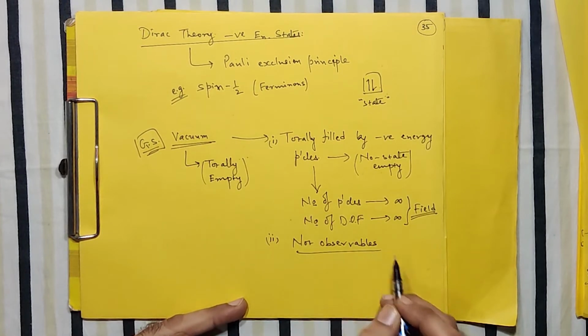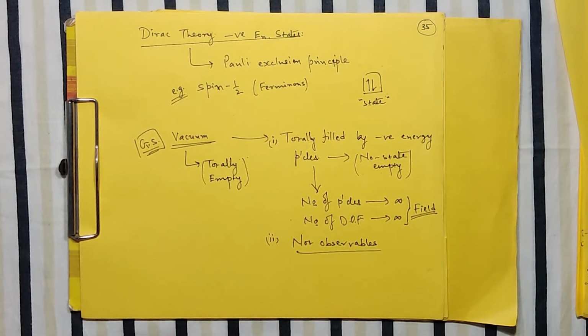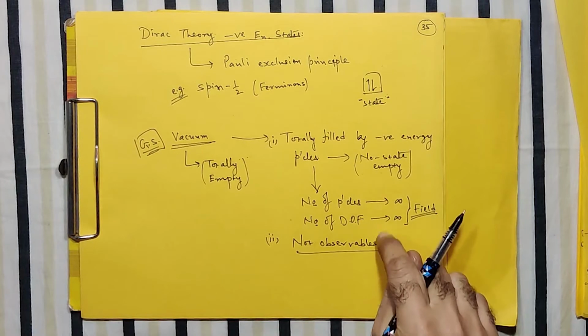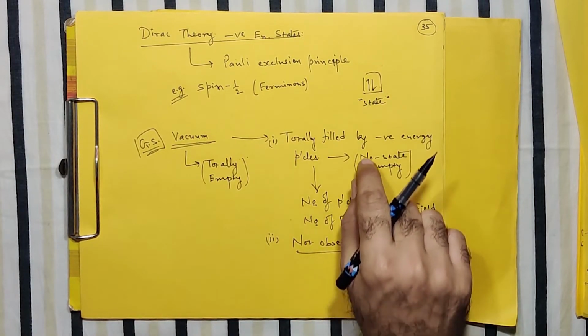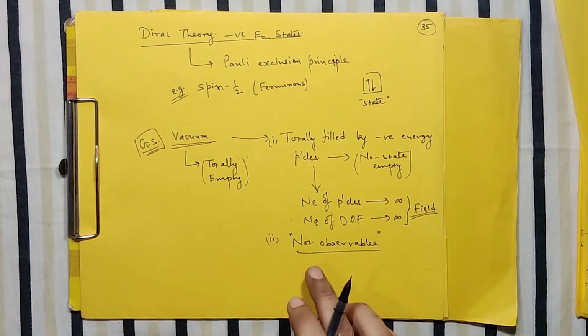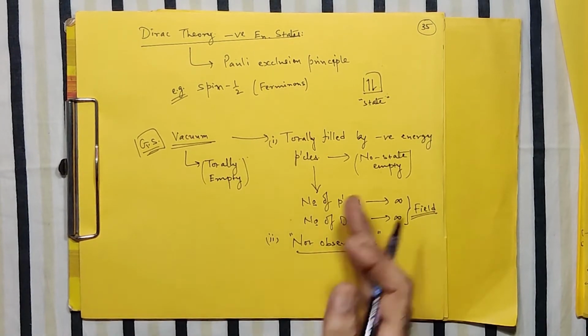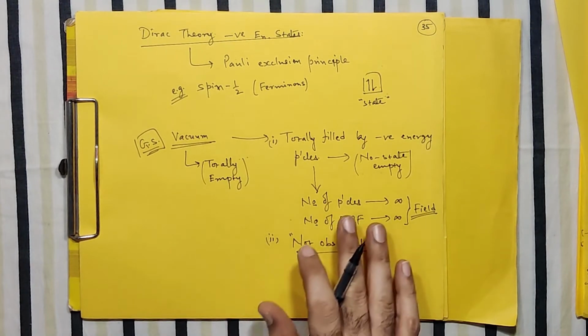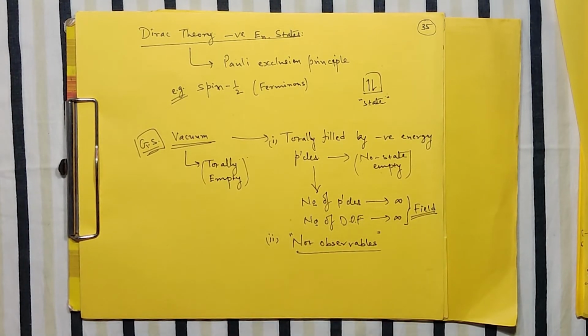Not observable meaning that there is no physical quantity that you can measure for it. For example, you cannot measure the charge of such particles. You cannot measure even the electromagnetic field associated with it. So there is no way you can measure such a number of particles. So these negative energy states are in a state which is not observable. Right? So he assumed this vacuum to be the completely filled state with a large number of negative energy particles, but these negative energy particles are not observable.